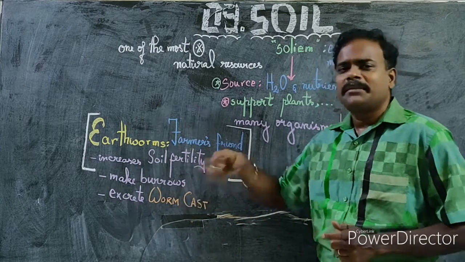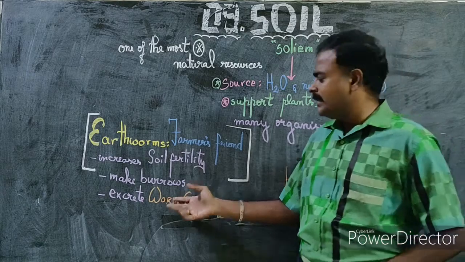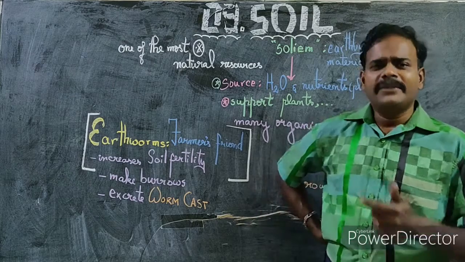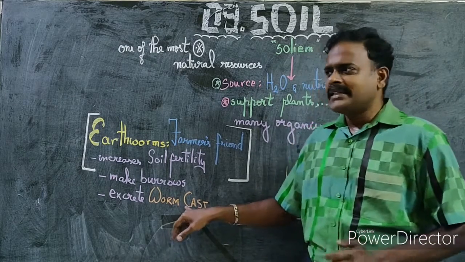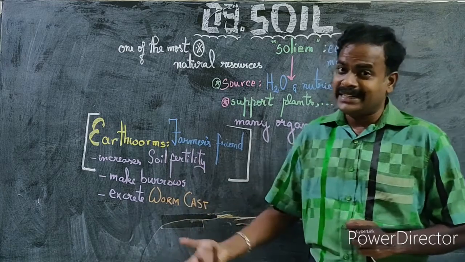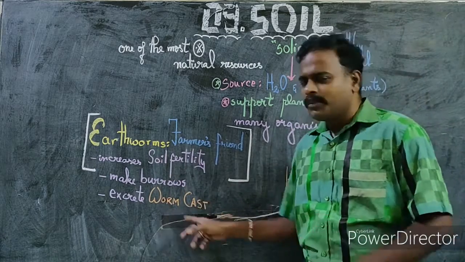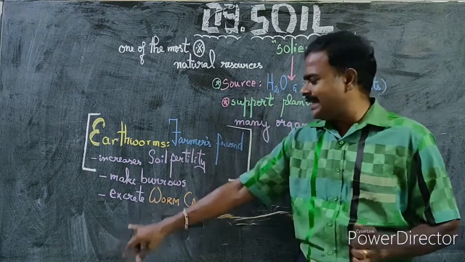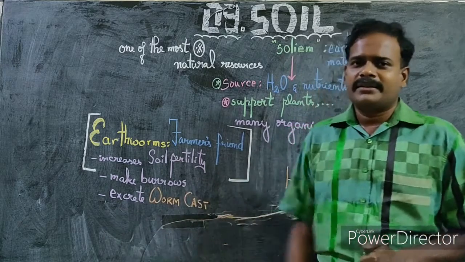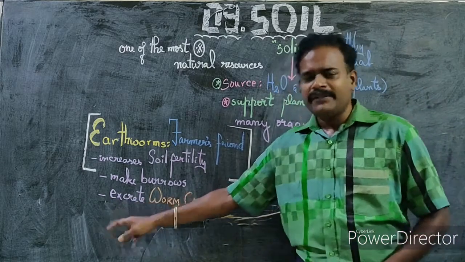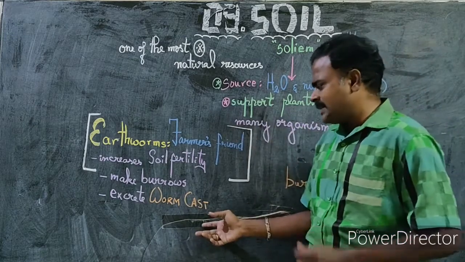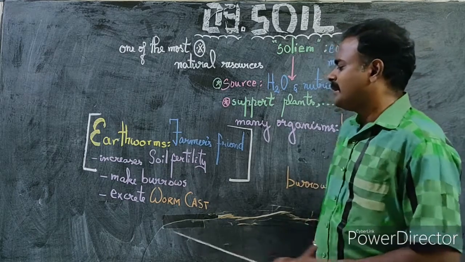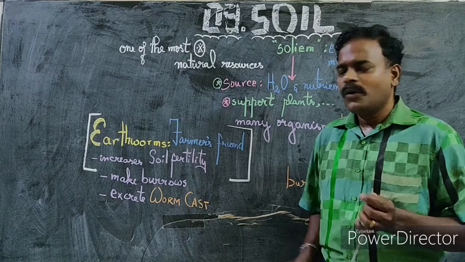Secondly, they eat the minerals or organic waste found in the soil, and they excrete it, or I would say they convert it into worm cast. The manure or fertilizer that is produced by the earthworm is called worm cast. Since it is an earthworm, it is called worm cast. So they eat and excrete. Excrete means pushing out of the body. That is the remaining waste. That remaining waste is good for the soil, which is good for the plants, because they convert the organic substance into inorganic minerals. That excretion of the earthworm is actually called worm cast.